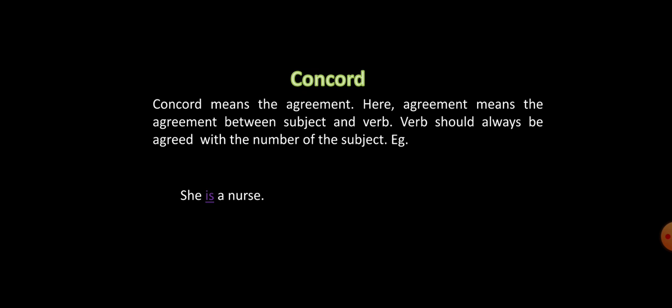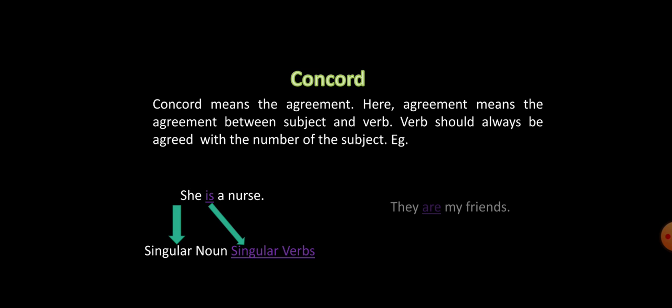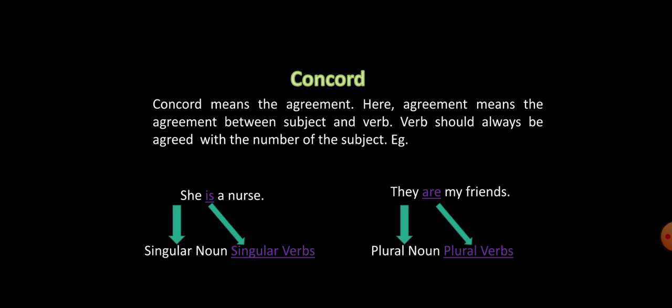For example, she is a nurse. Here she is singular, so we have to give a singular verb. Is is a singular verb. Next example, they are my friends. They is a plural noun, so we give a plural verb.